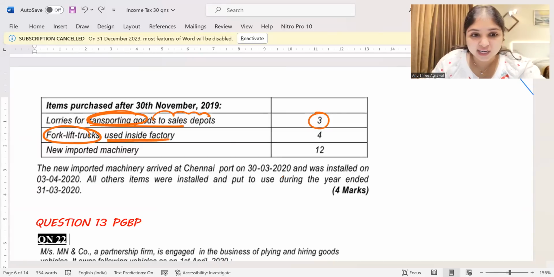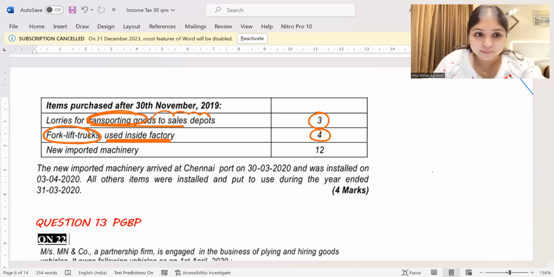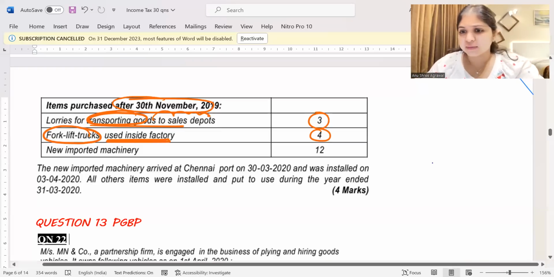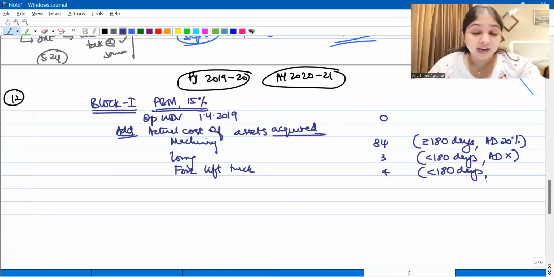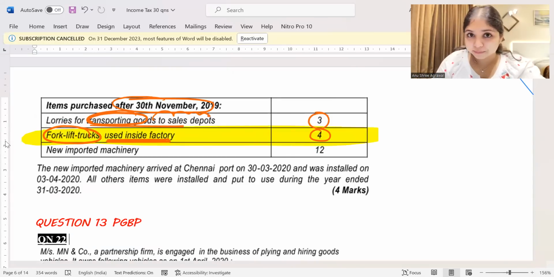Now, forklift truck. Forklift truck is used inside the factory. 4 crores. Now, this 4 crores, tell me, was it put to use for at least 180 days? The question says it was purchased after 30th November. So let us say put to use also after 30th November. Definitely it's going to be less than 180 days. So you'll get only half the year's depreciation. Will you get additional depreciation? This is one of the most important points in this question. Will you get additional depreciation for this forklift truck?